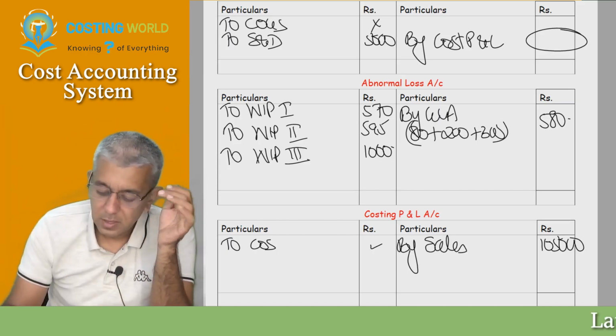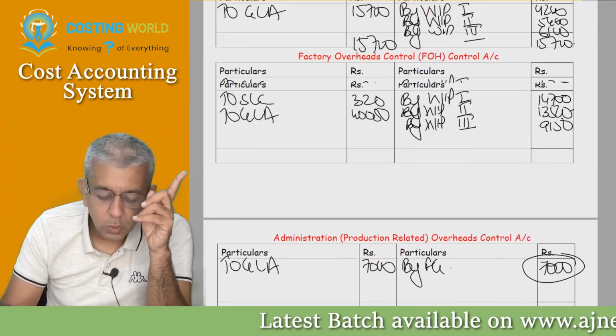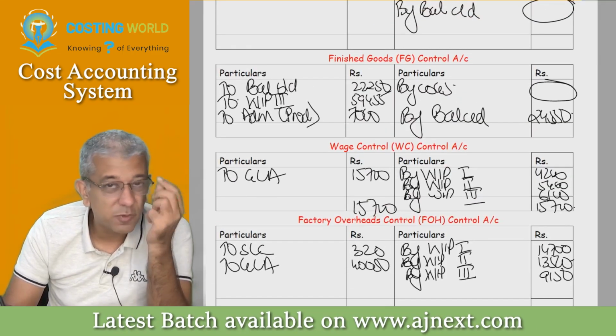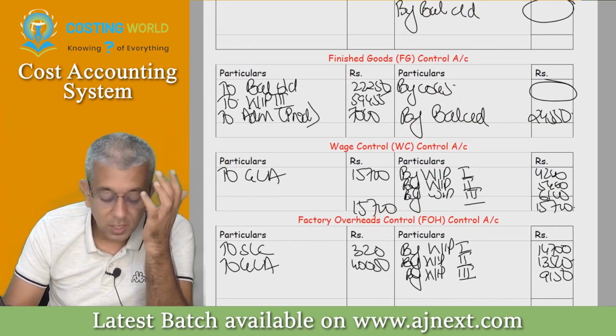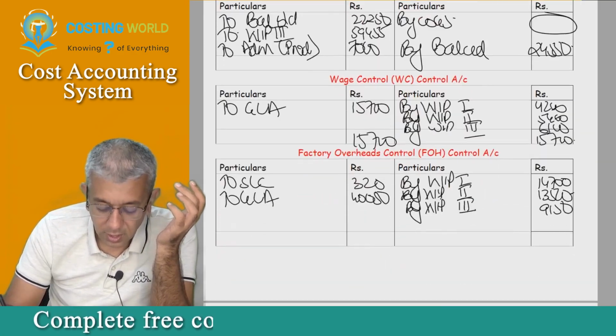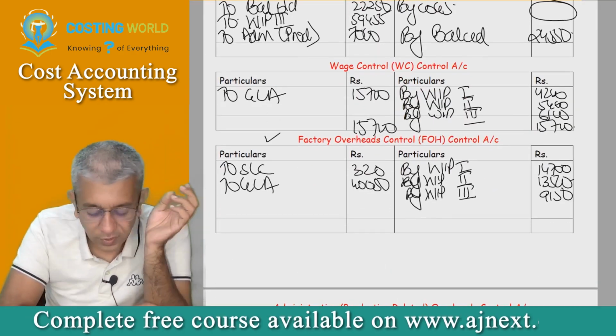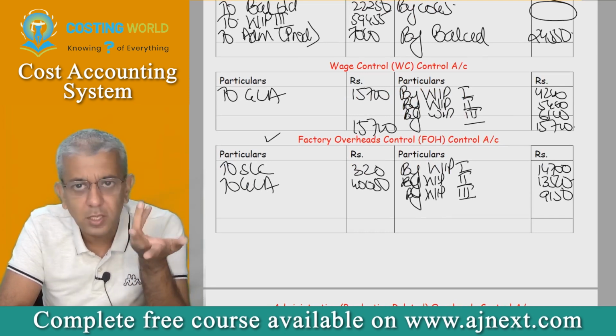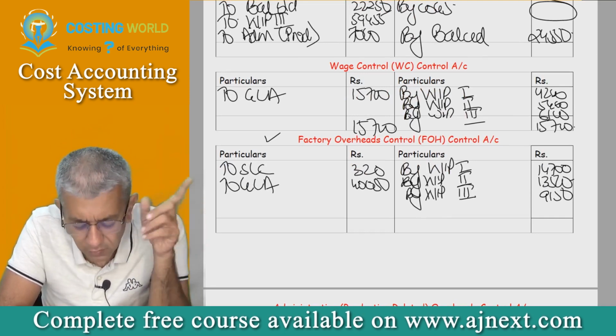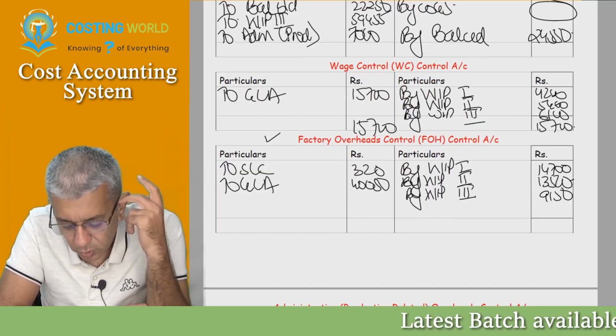Okay, listen. Now, just one rule. Before you close your costing P&L, just think for a second. Sir, any other accounts yet to be closed? I have not closed factory overheads account till now. Okay. All other accounts are done here. Factory overheads: get me the balancing figure. This I am doing with you all only.